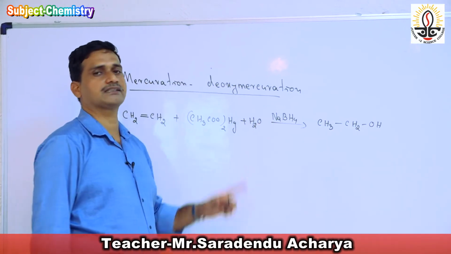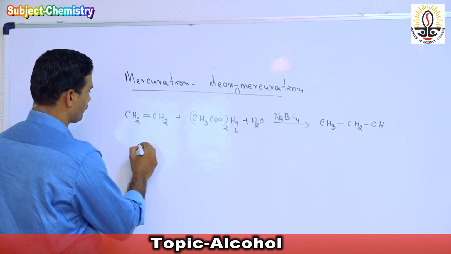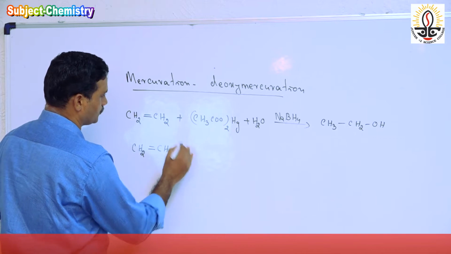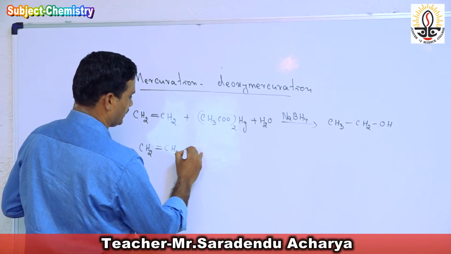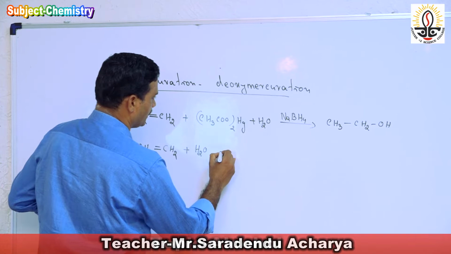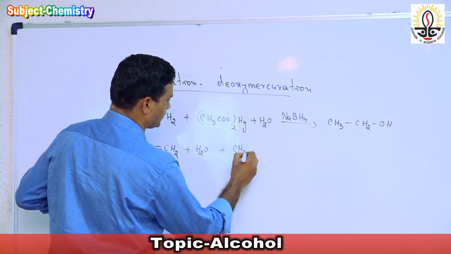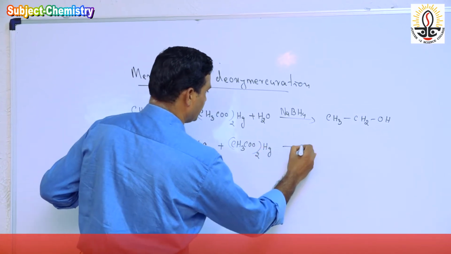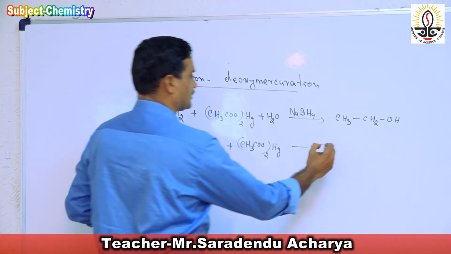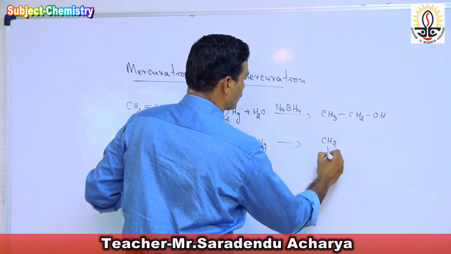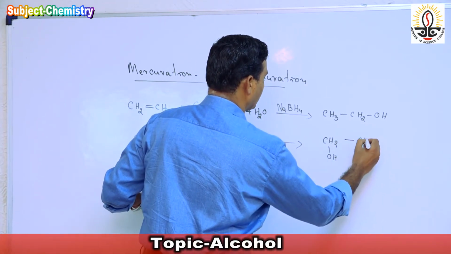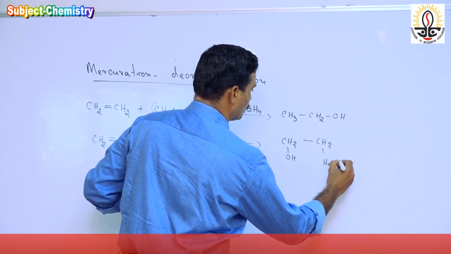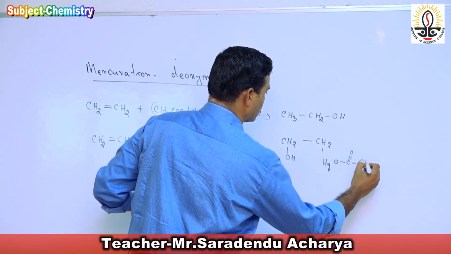How does this reaction take place? You see here CH2=CH2 reacts with water plus mercuric acetate, (CH3COO)2Hg. Then we get an addition product, CH2(OH)-CH2-HgOC(=O)CH3.